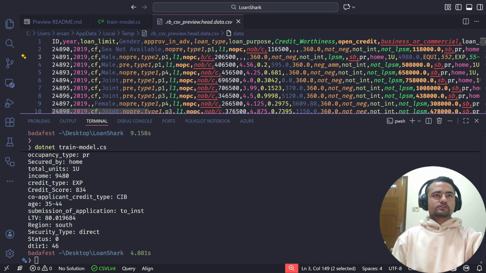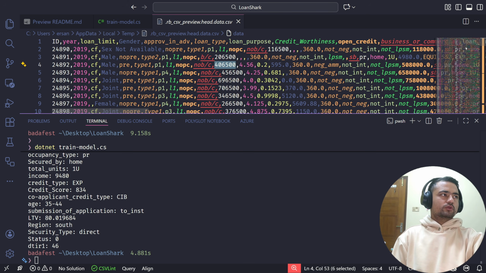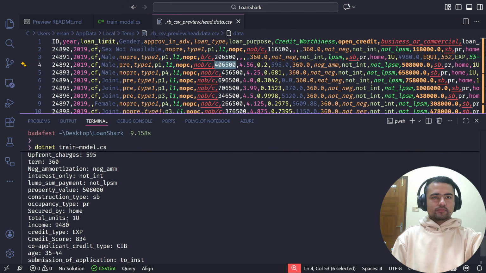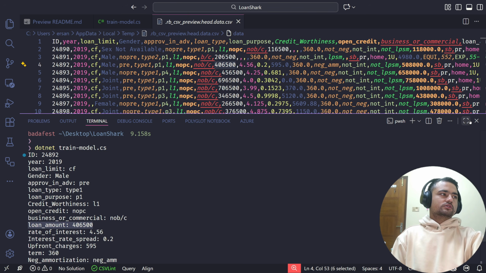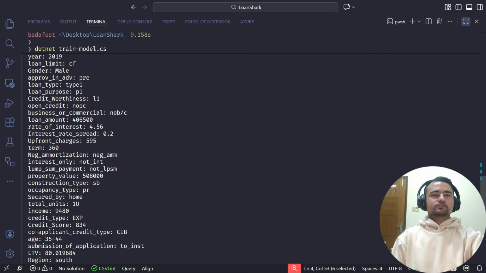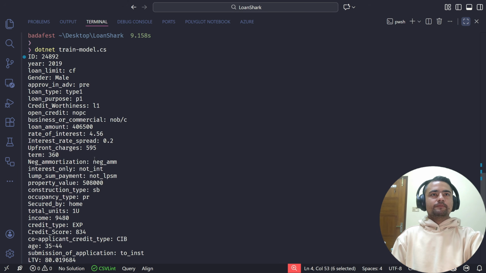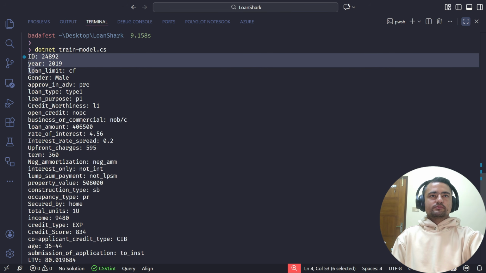Okay, so let's just verify one data point very quickly. For example, the loan amount should be 406500, and the loan amount is indeed 406500. So this is how I can navigate through the data frame and see all the data and do whatever I want with it. Now, one thing immediately bothers me is the names of the columns here.